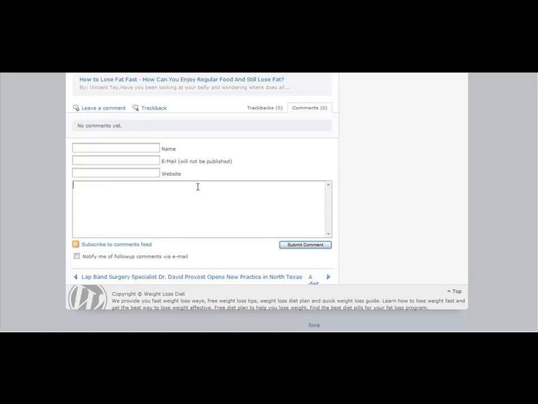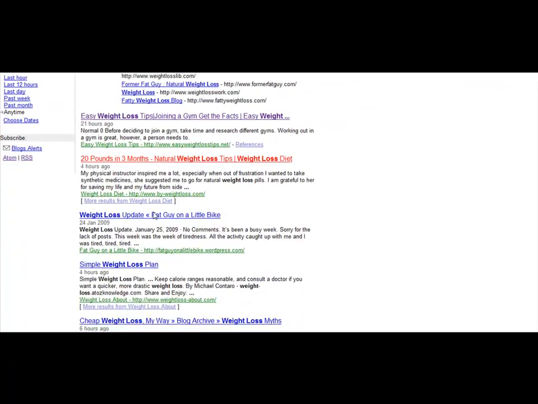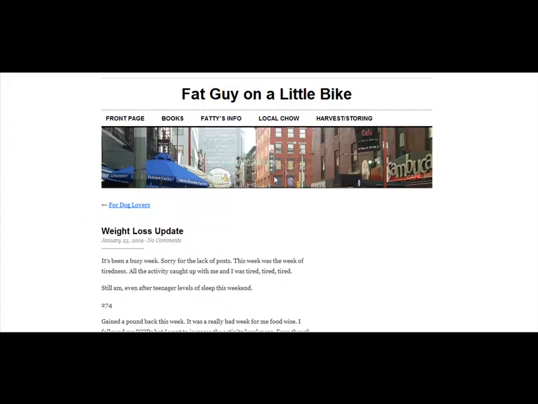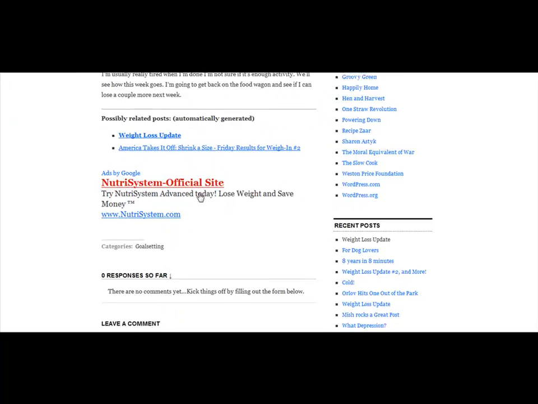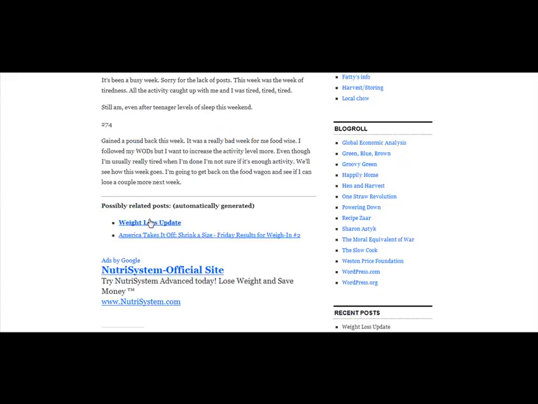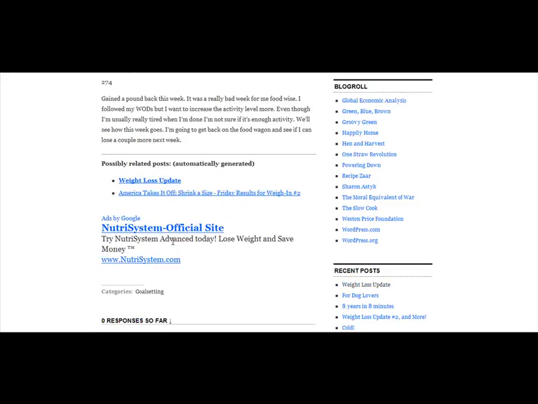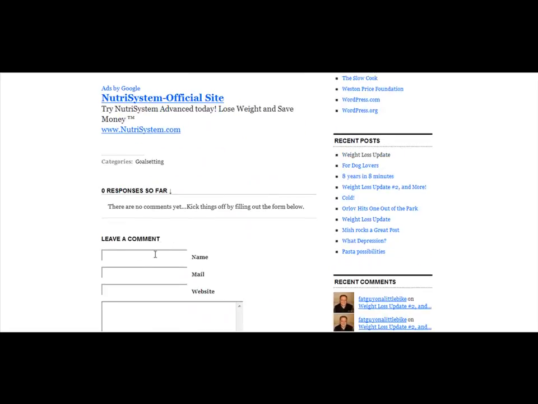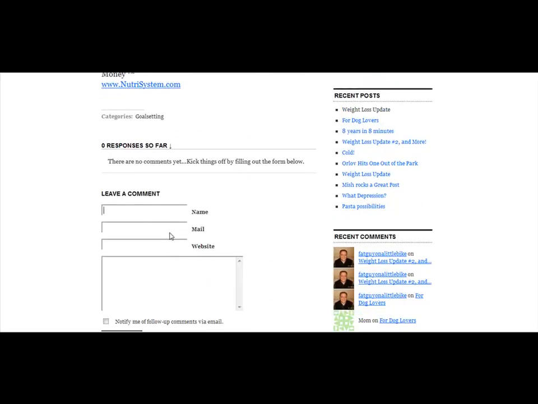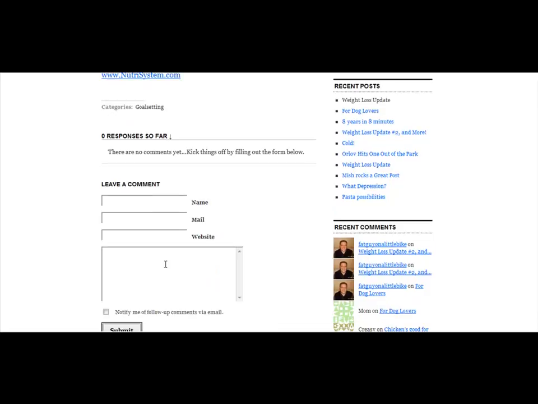When you're making your comment, try to make comments that are relevant to the content being shown on the page. So keep that in mind. Let's see here, weight loss update. So, fat guy on a little bike. This looks like an intriguing story. Since it's a very recent story, you could put in the name, email, the website, and then just make a comment.